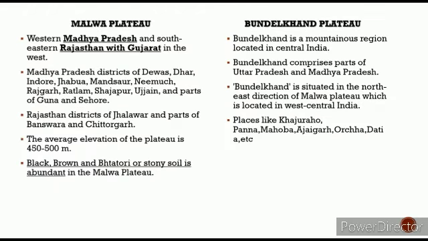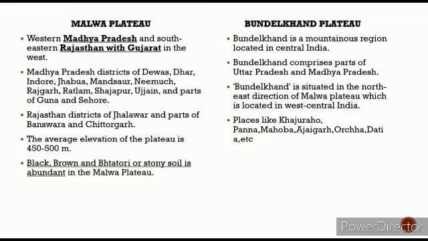The Malwa Plateau is basically the western part of Madhya Pradesh and the southeastern part of Rajasthan, with Gujarat in the west. A few Madhya Pradesh districts called Dewas, Dhar, Indore, Jhabua, Mandsaur, Neemuch, Rajgarh, Ratlam, Shajapur, Ujjain, and parts of Guna and Sehore are the places where these plateaus can be seen.